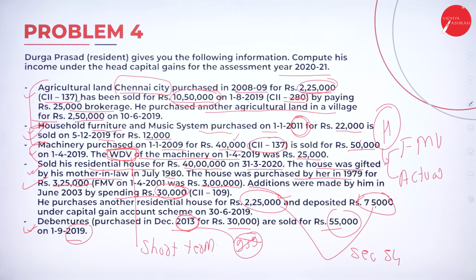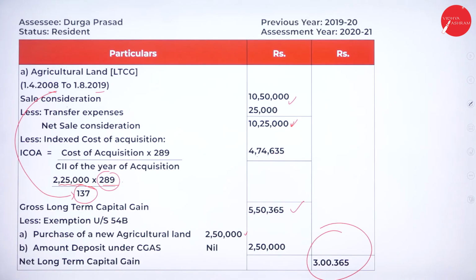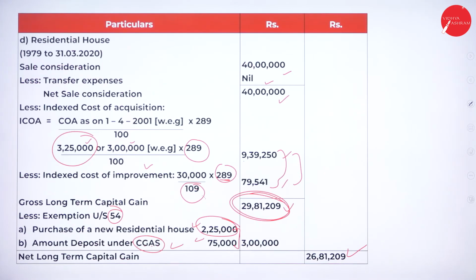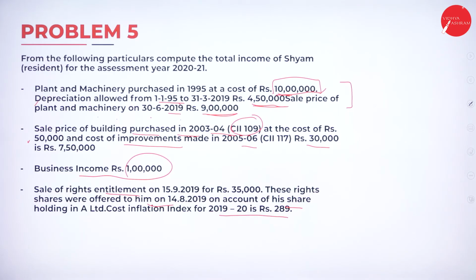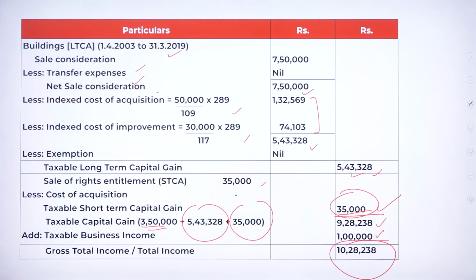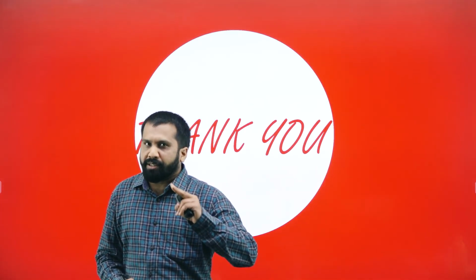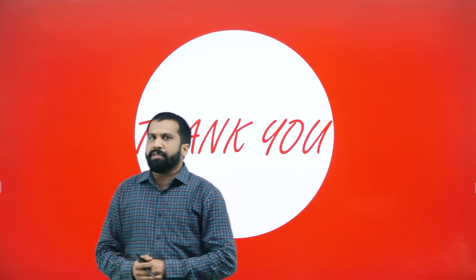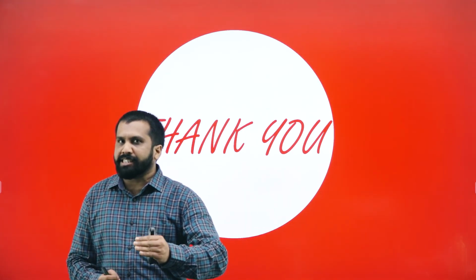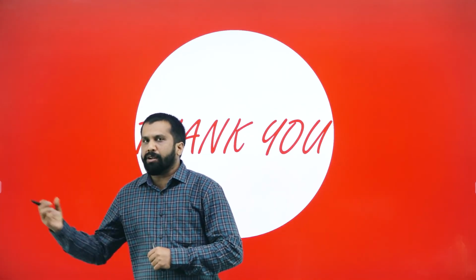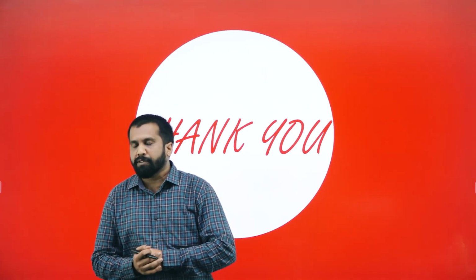Problem number 4. There is a solution part. Again, solution part. Yes, problem number 5. Your answer. Again, your answer. So we have done 2 problems in today's session, and in problem number 1, I had given a task or a question about debenture. I told you for a debenture, if it is long term, more than 36 months, we should consider it as long term and we should go for indexation. And we have also worked out a similar kind of problem.